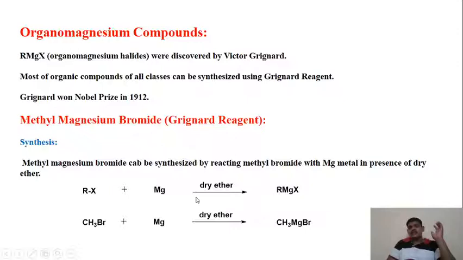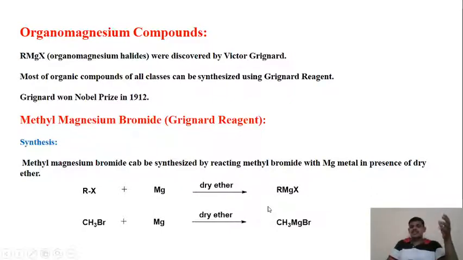Why dry ether? Because the reagent that is forming here reacts very vigorously with water, and that can produce heat and burst your vessel, whether it is a conical flask, a beaker, or the round bottom flask you are using for the reaction.